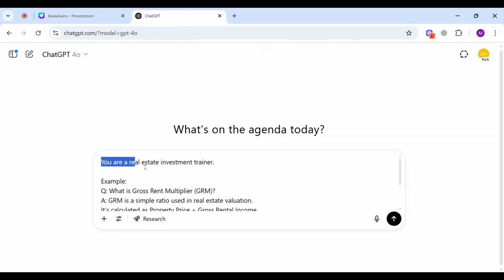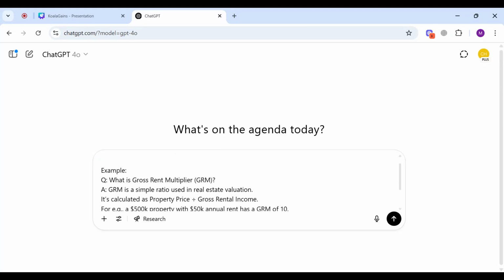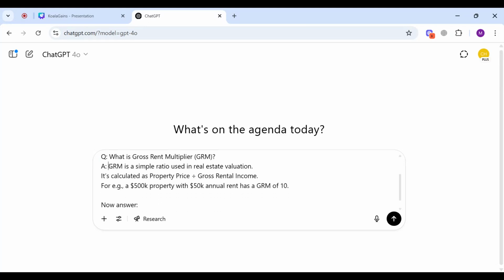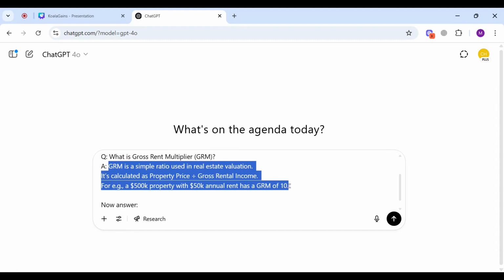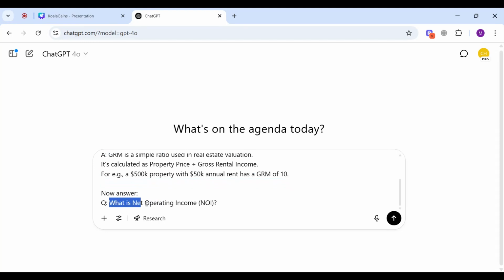I'll start the prompt with a line that says you are a real estate investment trainer. This line will bring in domain expertise and will bring in specificity in the output. The second part, I shared the example that this is the output type you should give me in response to my question. In the last, I asked it my exact question, what is net operating income? Let's see if the answer I get this time is in the usable format and if it is consistent.